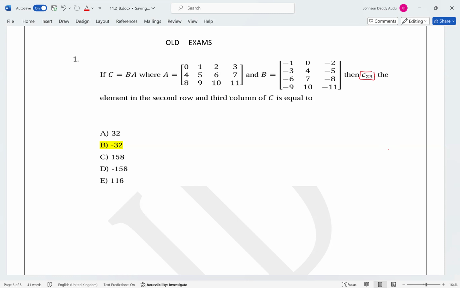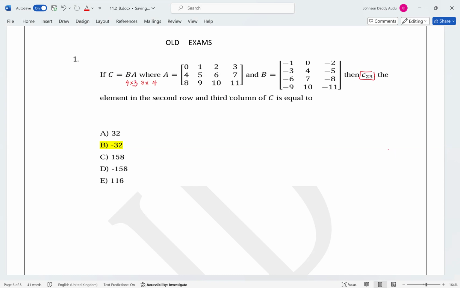How do you form matrix C? You multiply B and A. Matrix B has 4 rows and 3 columns, and matrix A has 3 rows and 4 columns.